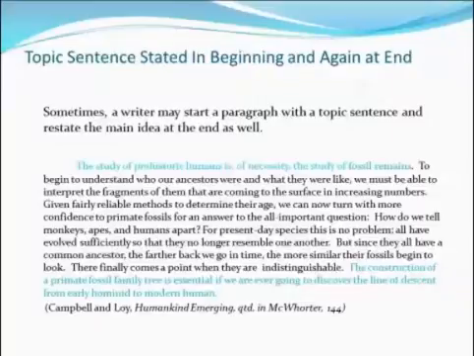Given fairly reliable methods to determine their age, we can now turn with more confidence to primate fossils for an answer to the all-important question: how do we tell monkeys, apes, and humans apart? For present-day species, this is no problem. All have evolved sufficiently so that they no longer resemble one another. But since they all have a common ancestor, the farther back we go in time, the more similar their fossils begin to look. There finally comes a point when they are indistinguishable. The construction of a primate fossil family tree is essential if we are ever going to discover the line of descent from early hominid to modern human.